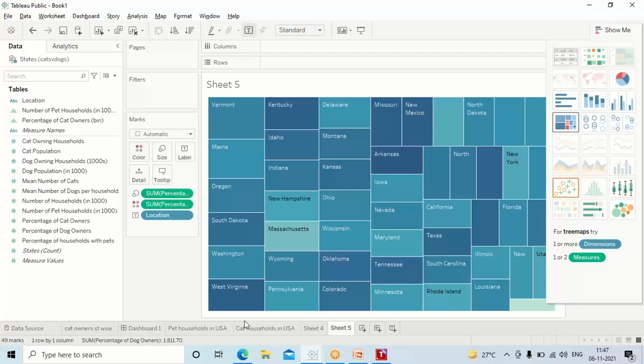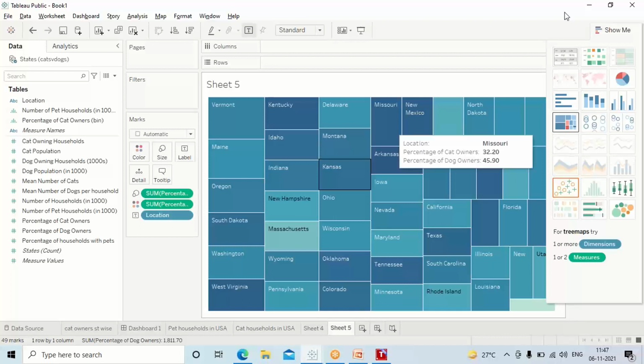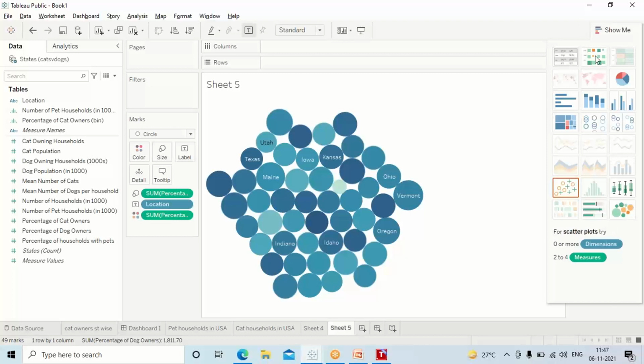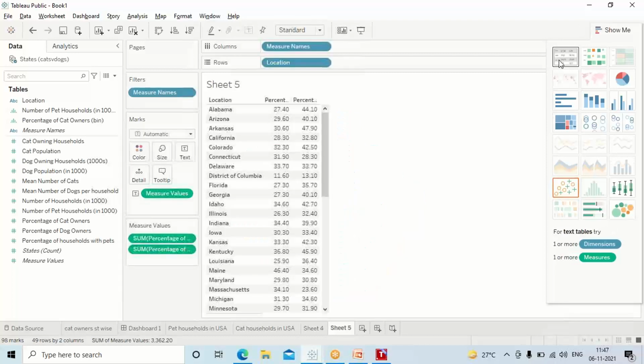You can also play, no problem. That's what I'm telling you. Tableau is something very interesting. I personally found it very interesting, guys, because you can play around. You can even take the states also. You can take this one also. Wherever you want, you can play around. It's only how you represent.